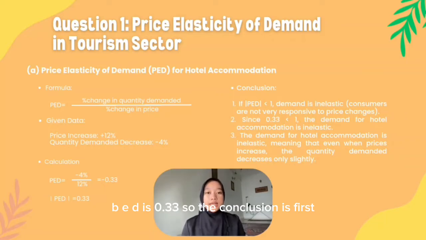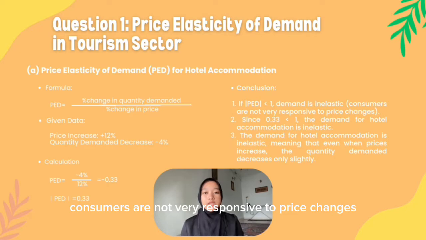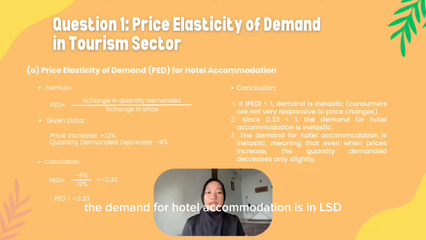So the conclusion is, first, if PED is below 1, demand is inelastic. Consumers are not very responsive to price changes. Second, since 0.33 is below 1, the demand for hotel accommodation is inelastic. And last, the demand for hotel accommodation is inelastic, meaning that even when the price increases, the quantity demanded decreases